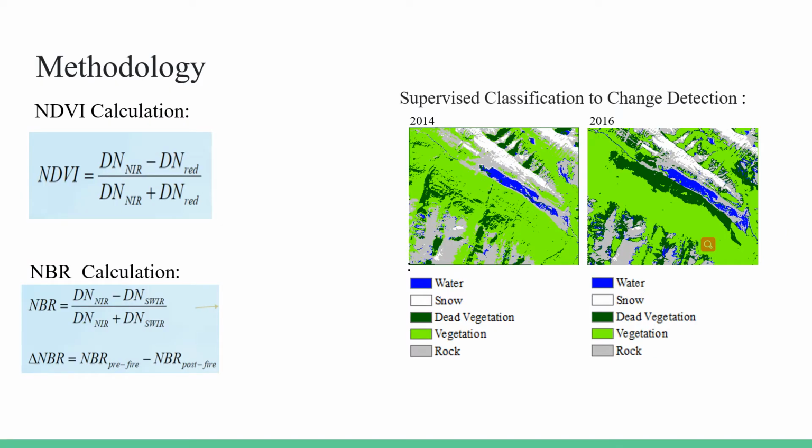There are four methodologies we applied, which are NDVI calculation, NBR calculation, supervised classification, and change detection. Firstly, we applied formula NIR minus red divided by NIR plus red for normalized differences vegetation index to select a zone of each year to detect the health or status of vegetation. The NDVI index is between 0 to 1, which indicates that the healthier vegetation will have a larger number and the less healthy vegetation will have a smaller number.